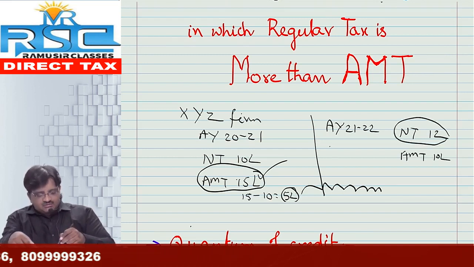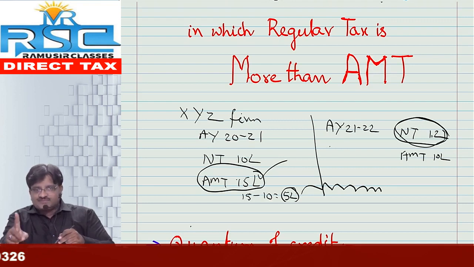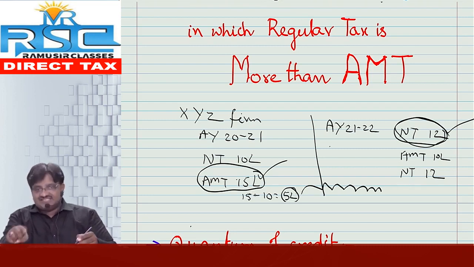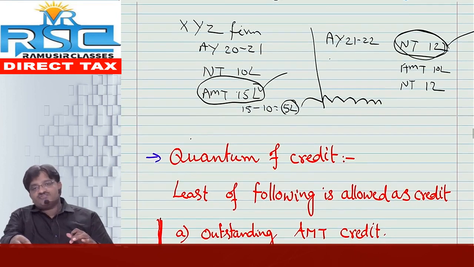Thank God, right now I am in the normal tax bracket. That means 12 lakh. So whenever my normal tax liability is higher than the AMT, then I need to pay as per normal tax, minus the AMT credit, which I can adjust. So in subsequent years, whatever AMT credit you had earlier can be carried forward and utilized. How much can we utilize?